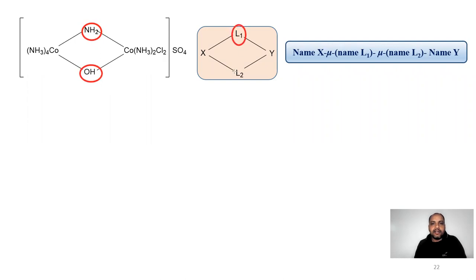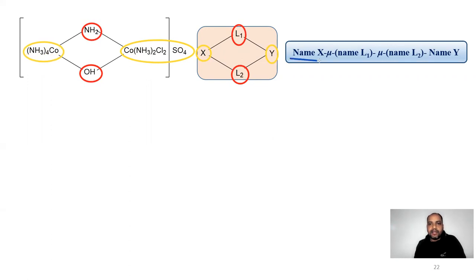They are written as L1 and L2 here. And for writing out the name of these two different groups, this group is written as X and this group is written as Y. So the general naming of these compounds is done.